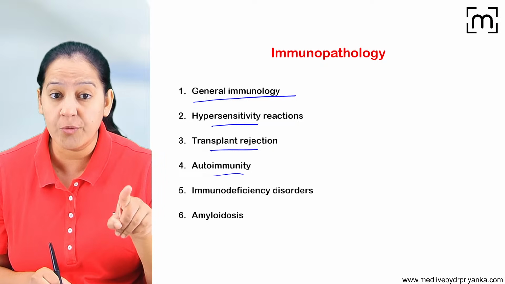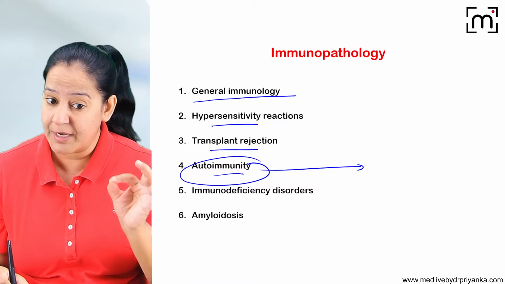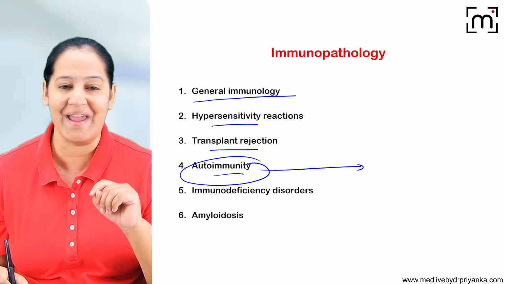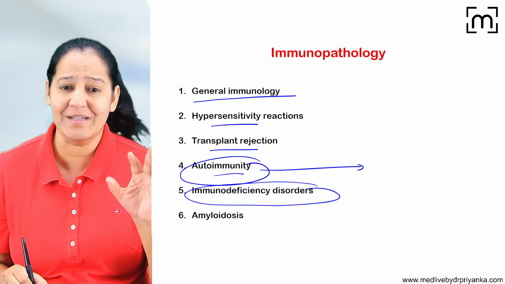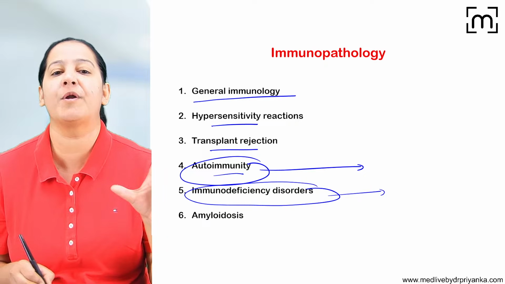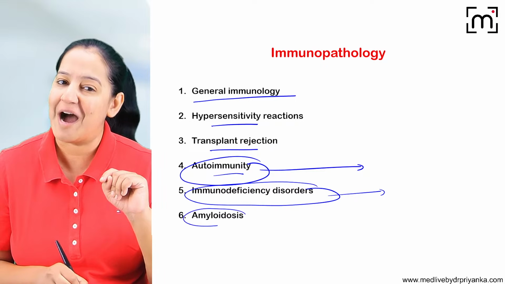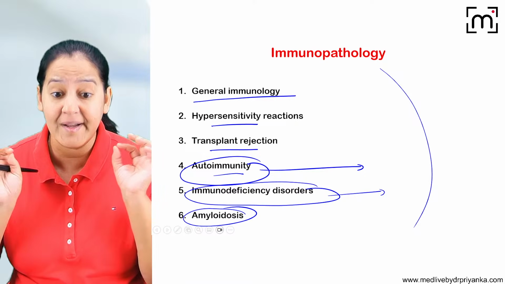Then we will come on autoimmunity. This topic is in high demand. Many students requested me to include this topic in today's session, so I have included that. Then we will come on immunodeficiency disorders. Many students requested me to take this also. And in the last, the ultra important, super important, last but not least, amyloidosis. So this is the agenda. We will try to cover all these topics in detail.